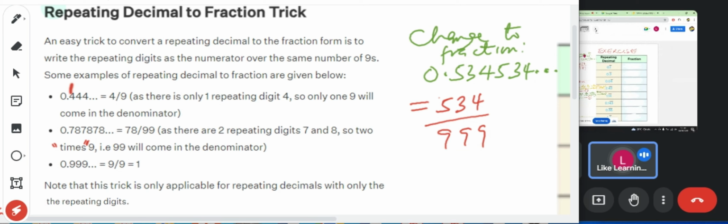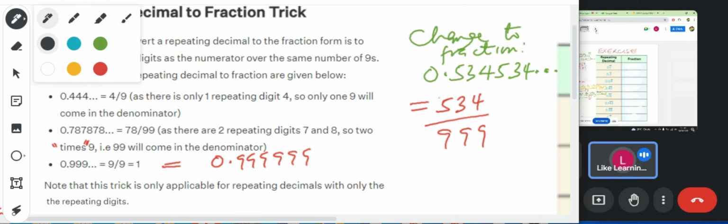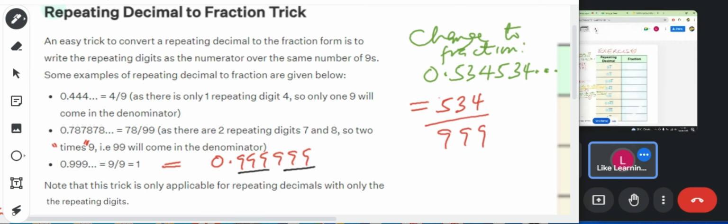So this one, the first digit is the one recurring, that's why it's over 9. This one is 2 digits that are recurring, it will be over 99. With 3 digits recurring, you could have written it like this. Assuming I call it 0.999999, you might take each of these 3 digits as recurring, like this first recurring, this second recurring.